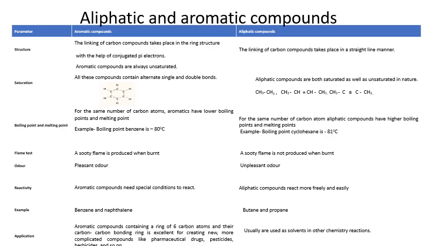Aromatic compounds containing a ring of 6 carbons and their combinations are used for creating new and more applicable compounds like pharmaceutical drugs, pesticides, dyes, pigments. Usually, the aliphatic compounds are used as solvents and they are used to carry out some reactions in the laboratory.